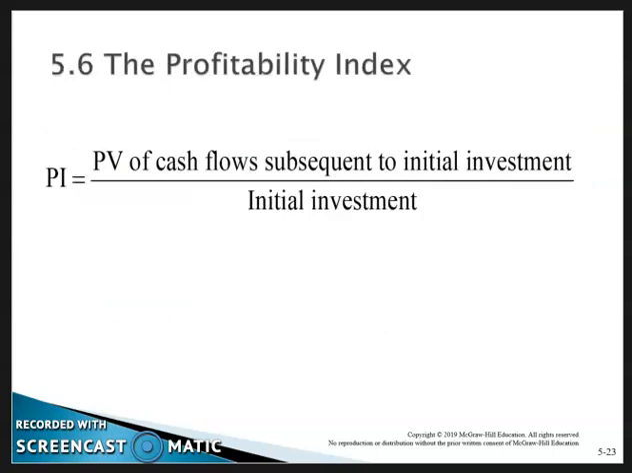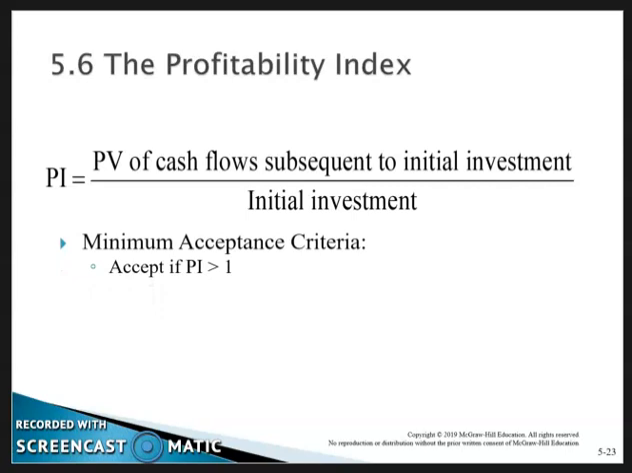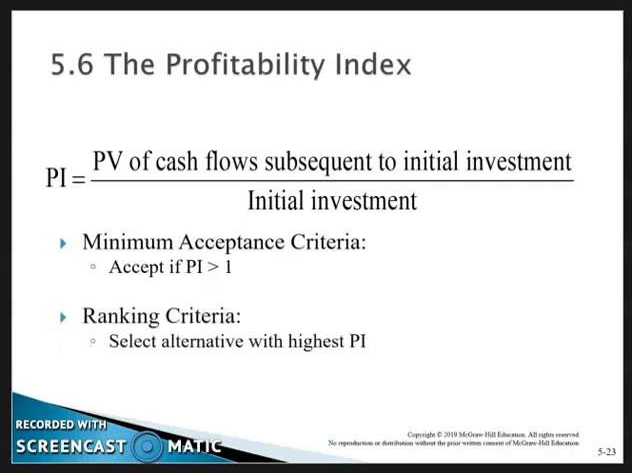Next, we're going to talk about the profitability index. The profitability index is simply the present value of the cash flow after the initial investment, divided by the initial investment. Again, if you're doing this, you may as well calculate the net present value. The minimum acceptance criteria is you accept if the profitability index is greater than 1. The ranking criteria: select the alternative with the highest profitability index.